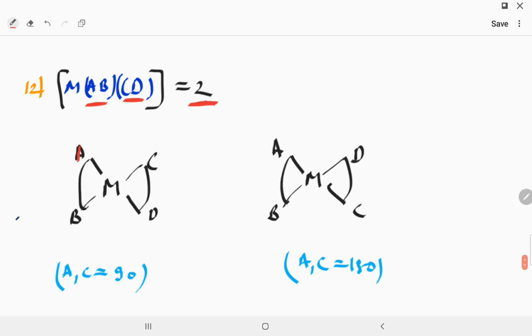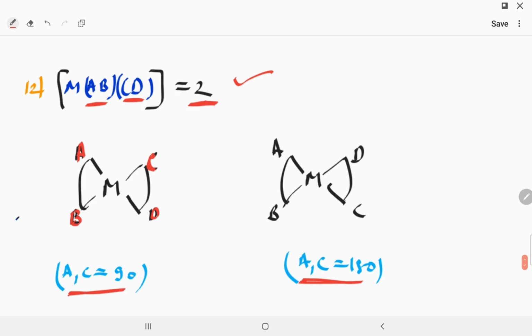Now you can see A, B, C, D. A, D opposite. In this one A, C opposite. A is never opposite with B, because they are a bidentate ligand. A is attached within the same ligand, so A and B are never opposite. So AC is 90 and AC is 180. So the total geometrical isomers are 2.